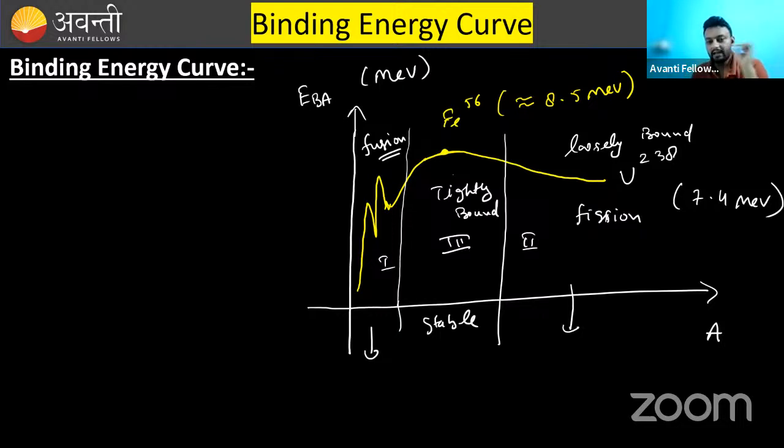So the binding energy curve, I have explained. What are the main things? As mass number increases, binding energy first increases, then decreases. Highest is for iron, approximately 8.5 mega electron volts. And what is fission? In which region does fission happen? In which region does fusion happen? And why is energy released? Everything is clear. Moving further.